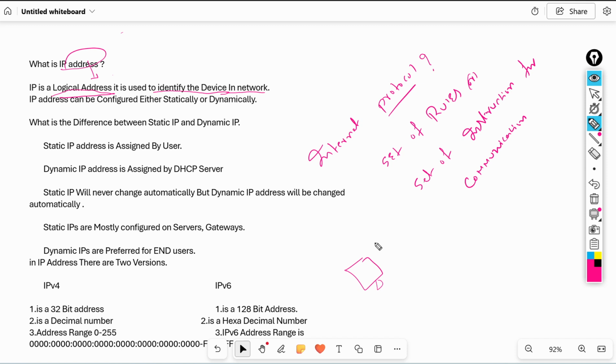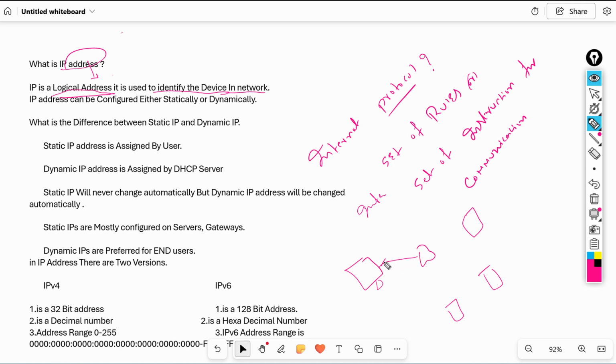So an IP address is required only whenever you want to communicate from your computer to any other device. For example, the internet: you can access Google, Facebook, YouTube. If you want to access these servers, first we connect to the internet through our ISP. ISP means internet service provider, like Airtel, BSNL, ACT Fibernet. So first we take one internet connection from our ISP.